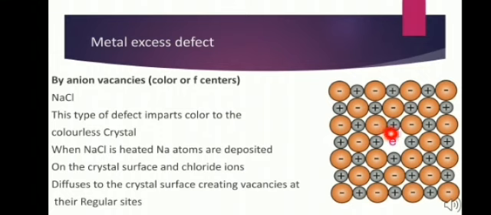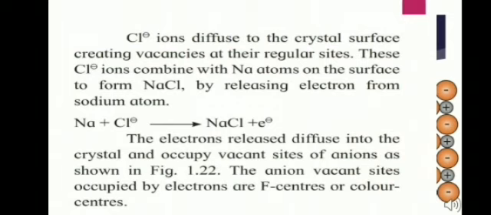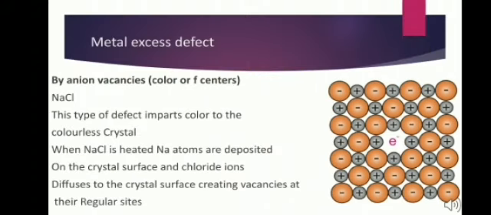This chloride ion combines with the sodium atoms on the surface to form sodium chloride by releasing electron from the sodium atom, as you can see here. Here one electron is generated from each sodium atom. This electron released diffuses into the crystal and occupies the vacant site of anions as shown in the figure. This anion vacant site occupied by the electron is called an F center or color center.